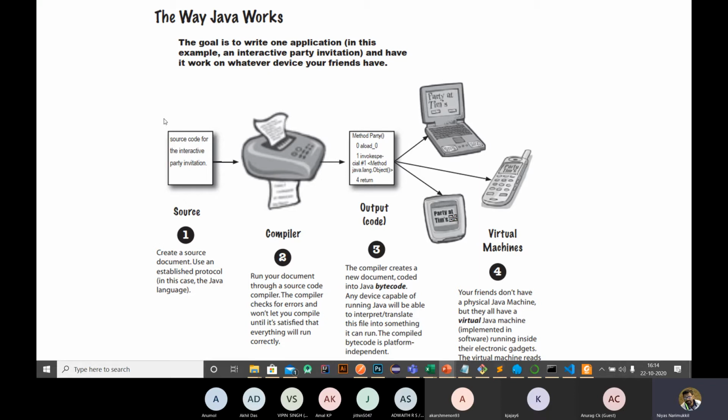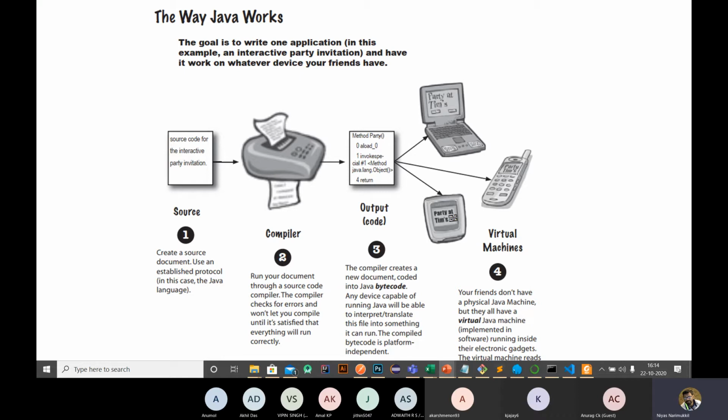So first we need to create the source code. We need to write the Java program inside a file, and we need to save that file with the extension .java. Once we have created a source file, we need to compile it. After compiling the source file, it will create Java bytecode, or a class file. The class file is the output of the compiler. This class file consists of Java bytecode, and this bytecode can be run on any virtual machine.